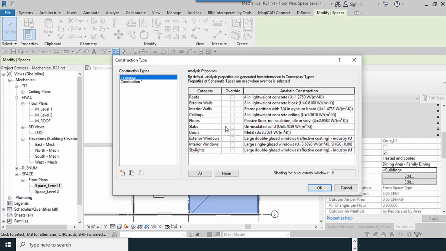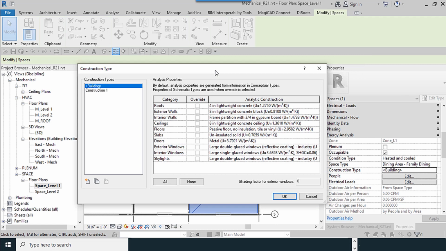When should we use them? When you link the file, you have to use this option, and the U factor must be assigned here.